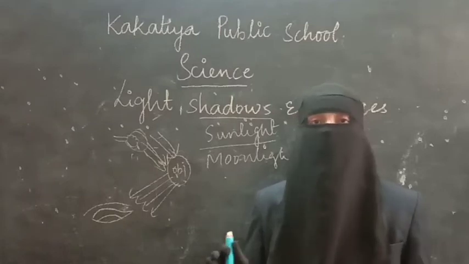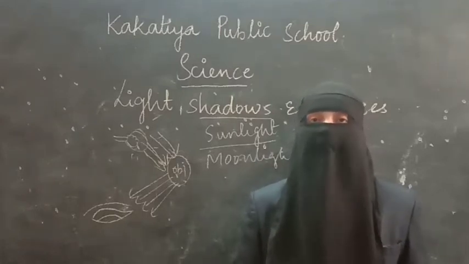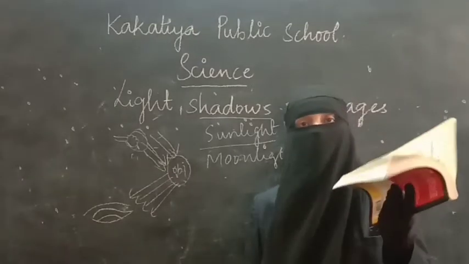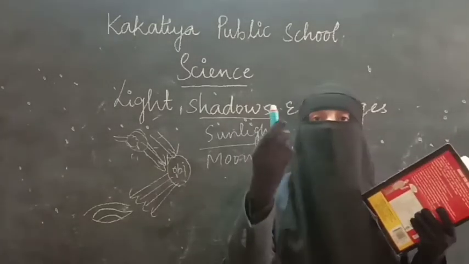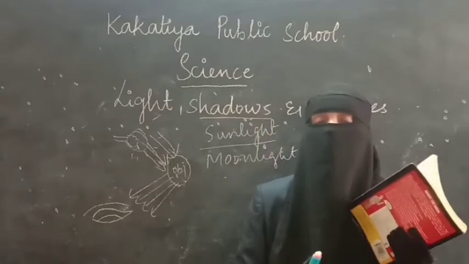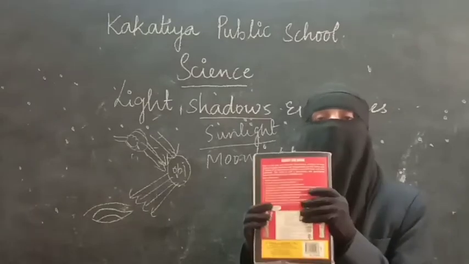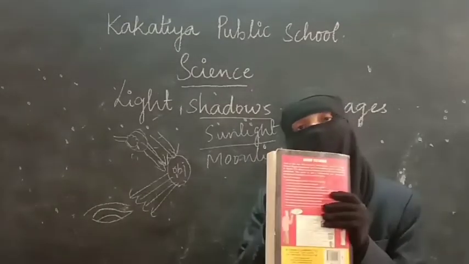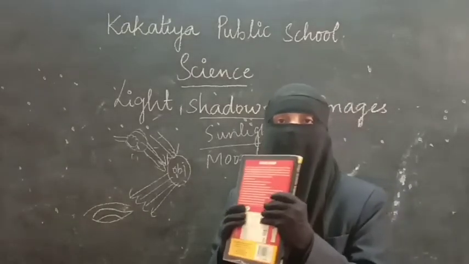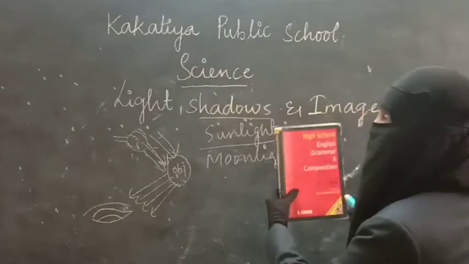Actually, I am just assuming it. You have to do this activity at your home, then you will understand. Take one book, any notebook, and assume this as your torchlight. See, the book is an opaque substance because it will form a shadow. Light cannot pass through it. So take the book and focus the light on the book, and you stand like this near any wall.